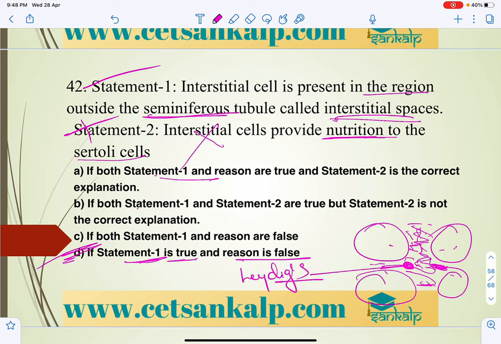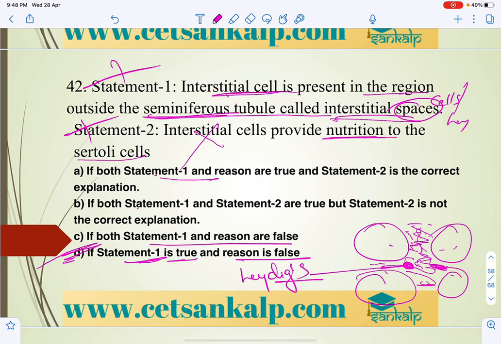Statement 2 is false. Interstitial cells present in the region outside the seminiferous tubule are called interstitial cells or Leydig cells, and the space is called the interstitial space.